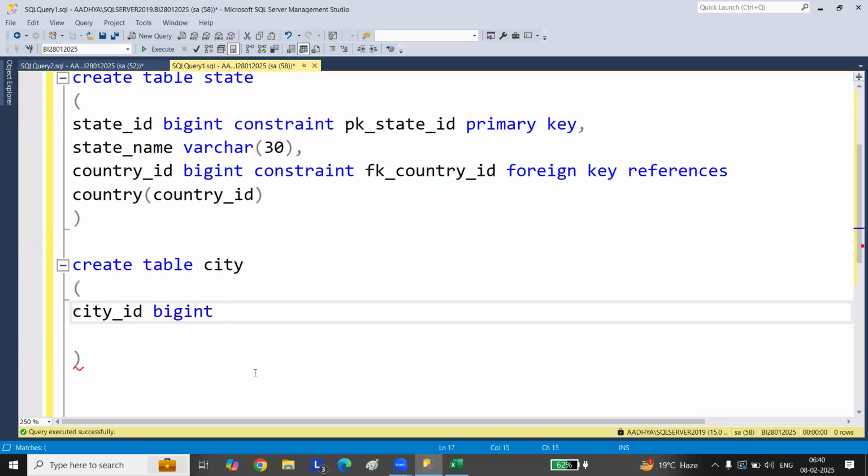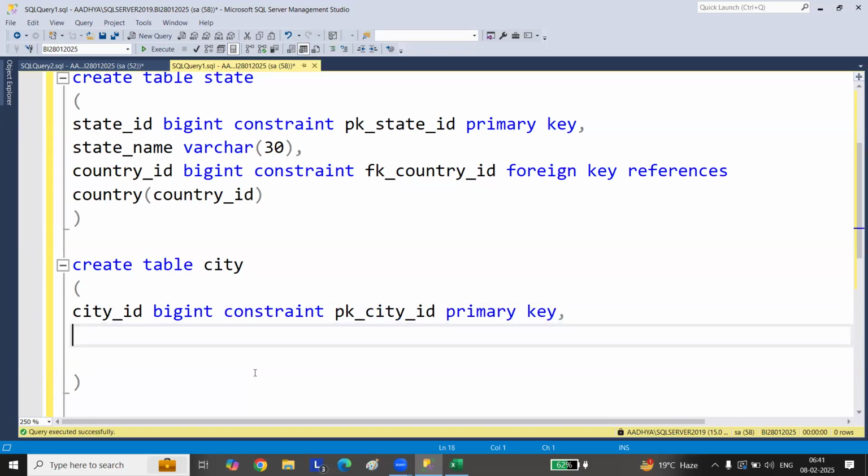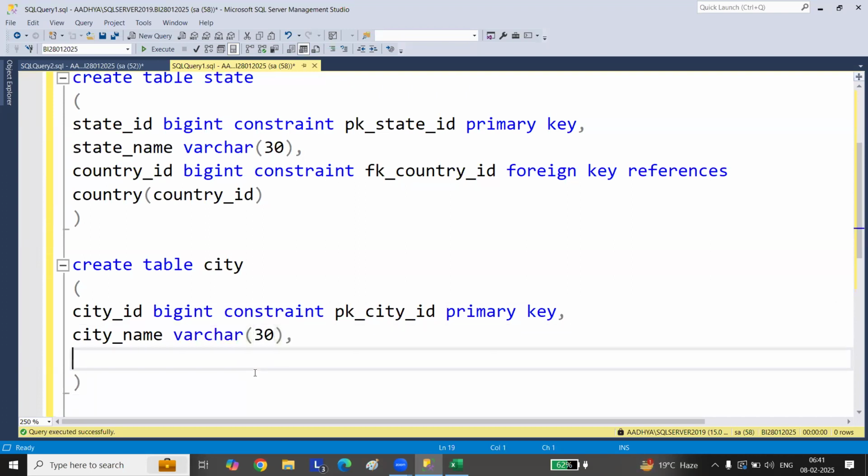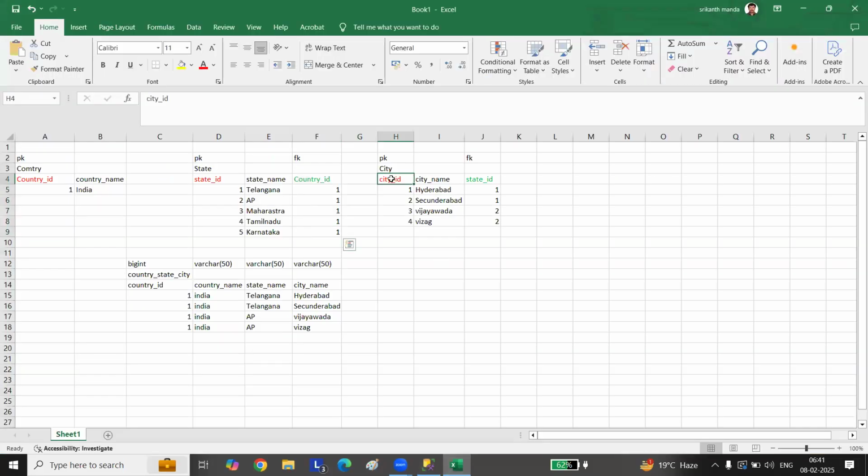City, constraint here, PK underscore city underscore ID. I'm making this the primary key. Now city underscore name varchar 30. Then state underscore ID, because in the city table I'm taking a reference of state ID.